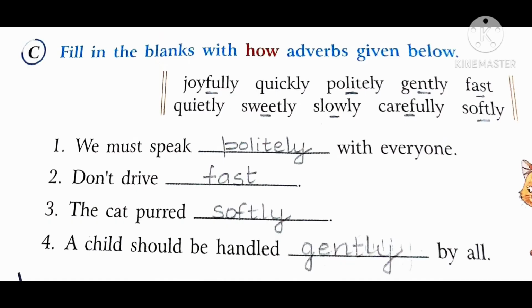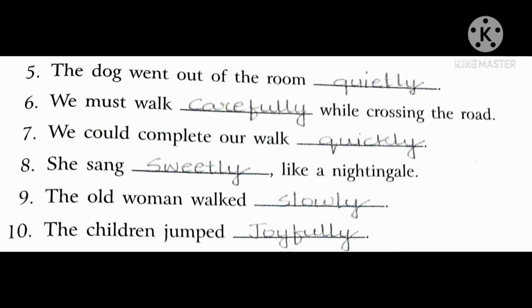C. Fill in the blanks with the how adverbs given below. So here in the box, how adverbs have been given. What you have to do is pick out the correct one and write it down in the correct blanks. For example, we must dash with everyone. So here you can write politely. We must speak politely with everyone. Likewise, all have been done for you.